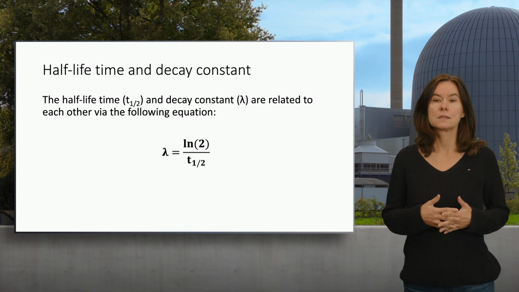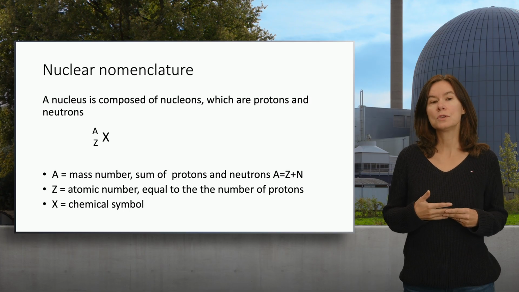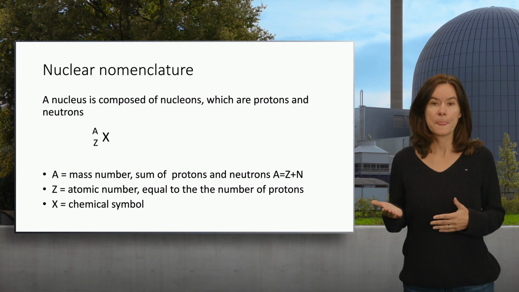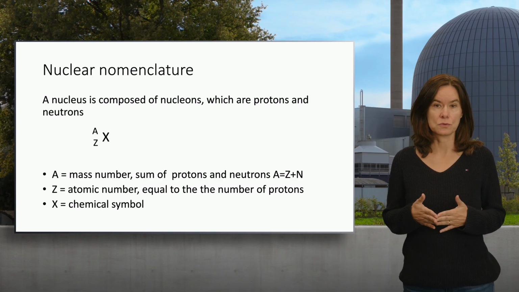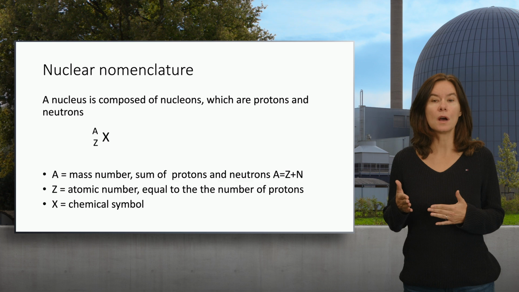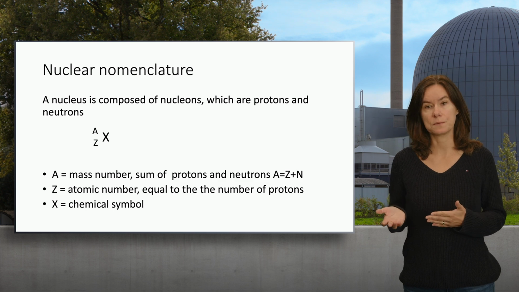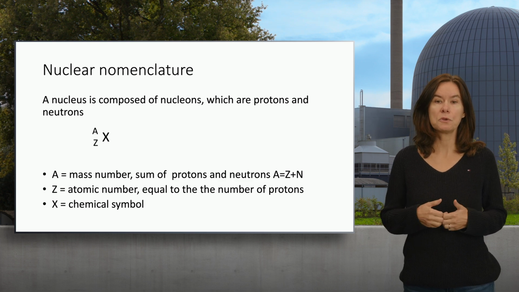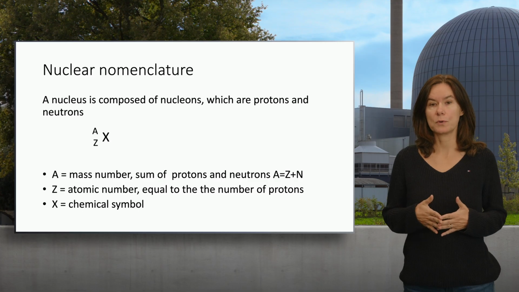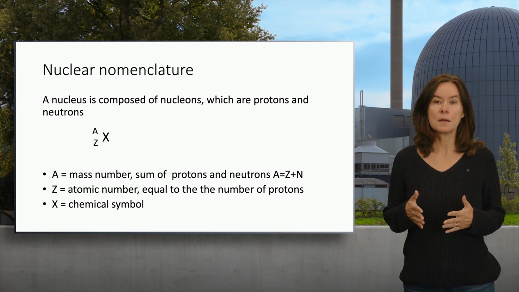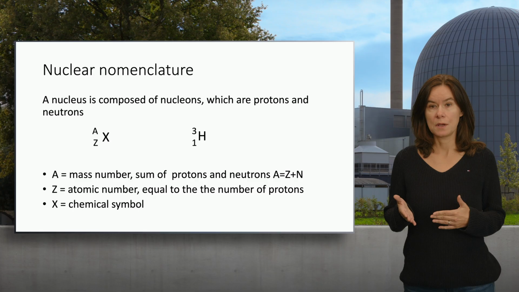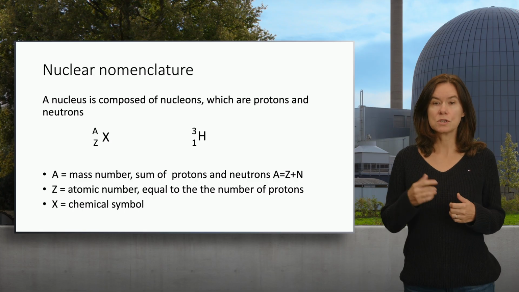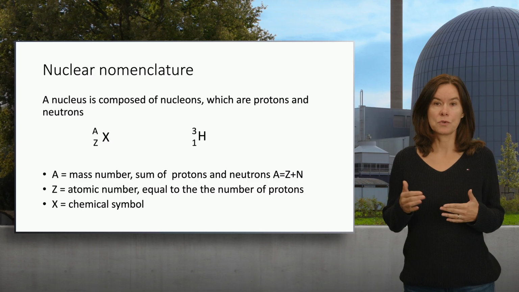In nuclear science, we use our own nomenclature to denote nuclides. For this purpose, we define the mass number A, which is the sum of protons and neutrons, and we place that on the upper left side of the nuclide in question. At the bottom left side, we write Z, which is equal to the number of protons. An example is, for instance, hydrogen-3, which has 2 neutrons and just 1 proton. So the mass number A is 3, shown on the upper left side, and Z is 1, shown on the bottom left side.